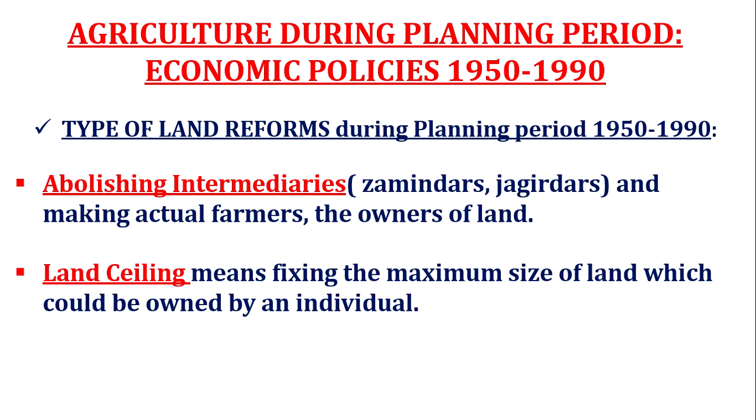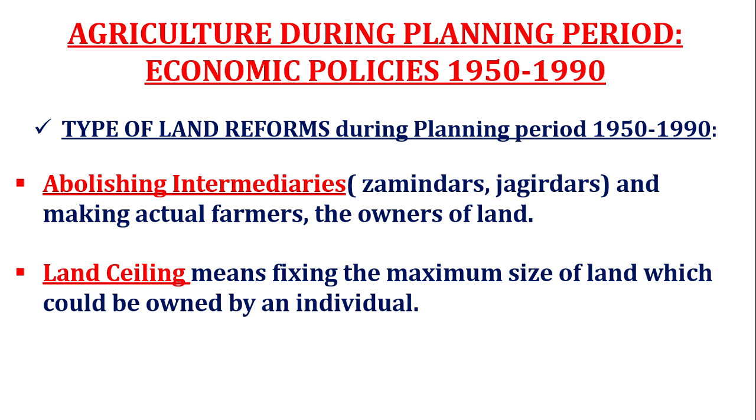And now we'll continue our video class from this section, that is agriculture during planning period and the economic policies 1950 to 1990 in the agricultural sector. So you can clearly see in the slide the type of land reforms introduced during planning period. You need to understand that the planning period is 1950 to 1990, after the independence. Our planners designed the policies immediately after the independence,